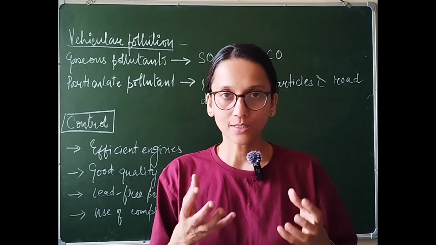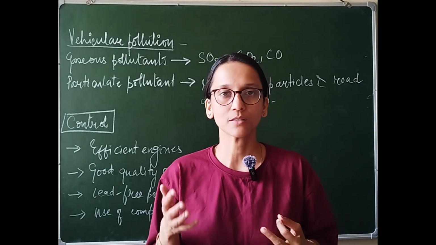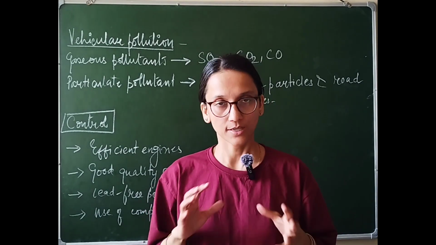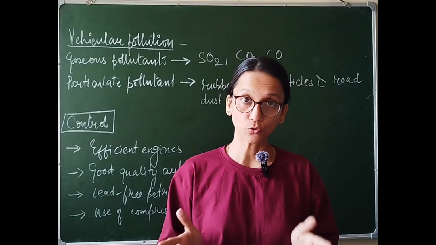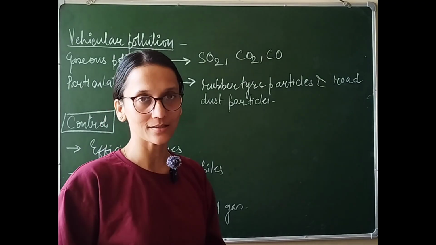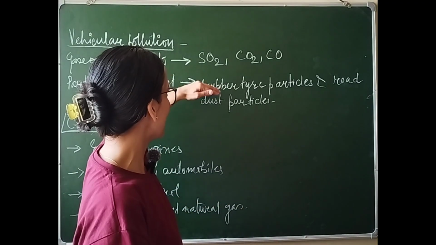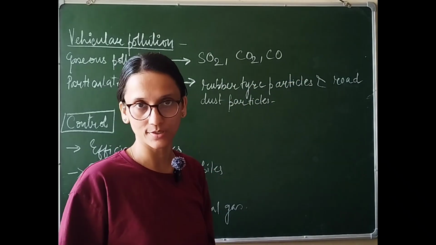Of course, the name suggests that this pollution is basically sourced from vehicles like cars, buses, railway engines, trucks, everything. Now, the kind of pollution caused by these vehicles is of two types. One, gaseous pollution, where they are adding poisonous gases to the air. So, what kind of gases are added? Sulfur dioxide, carbon dioxide and carbon monoxide.